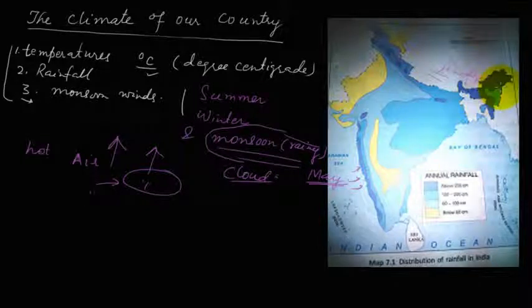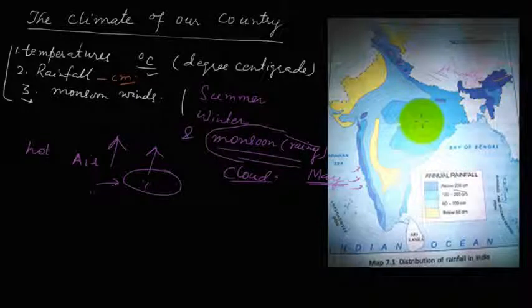Here is maximum rainfall, more than 200 centimeter. Not degree centigrade, that is for temperature; rainfall is in centimeter. It is more than 200 centimeter.